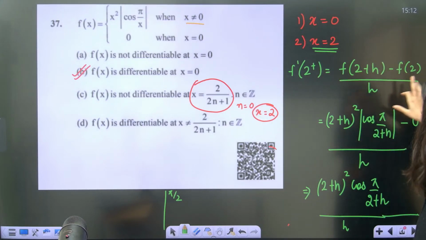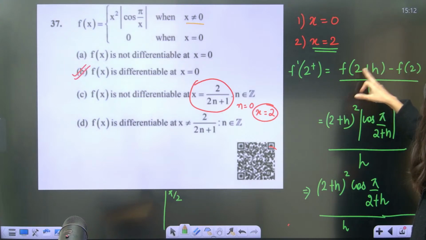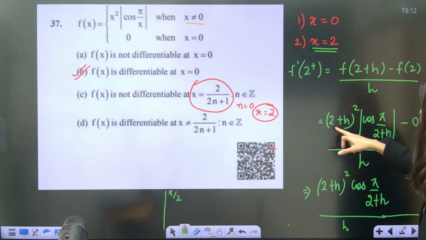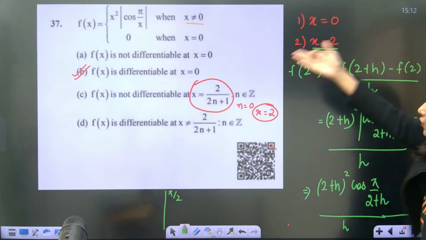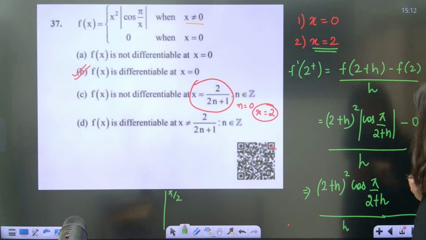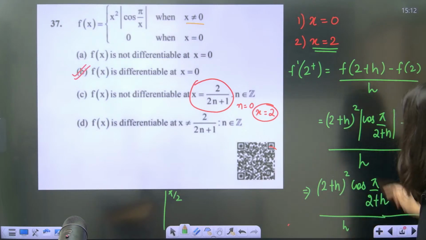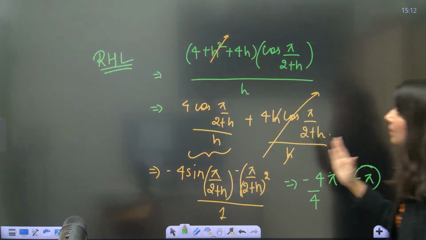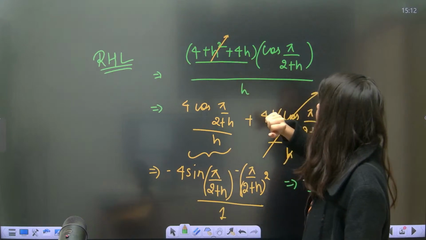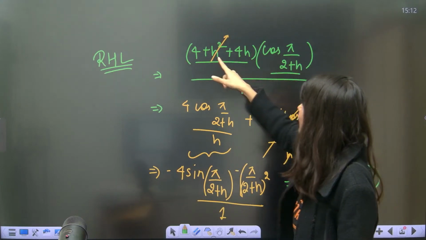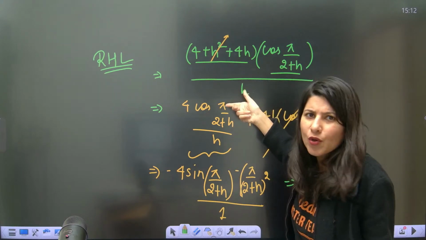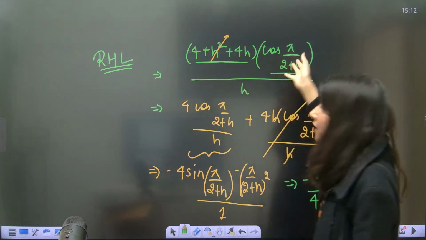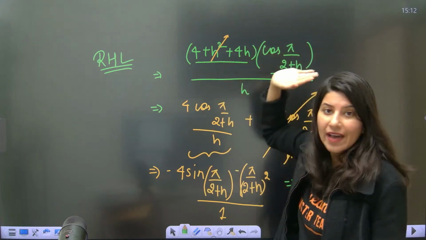Okay. Very obvious. Correct. Now f of 2 plus h, if I put 2 plus h whole square and 2 plus h right here, f of 2 is going to be 0, and upon h. Okay. So this is what you are getting. Now expand it one by one. So if you expand this, you will get this, multiply this. Now understand, h square upon h will be what? H only. H is 0. So 0 multiply anything will be 0. So that's why I have removed it.